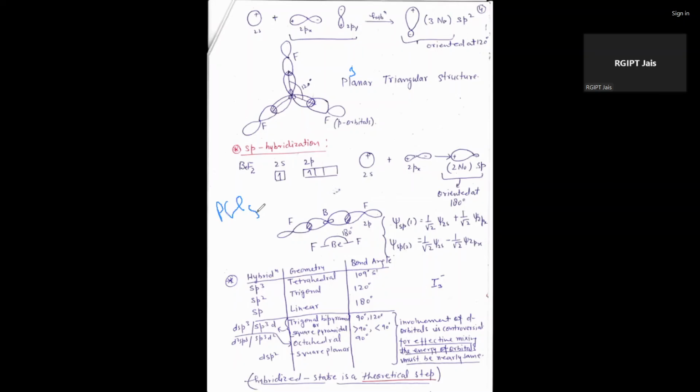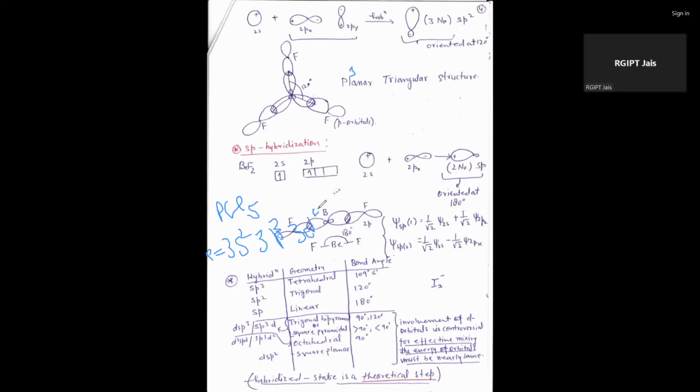In case of PCl5, the central metal atom phosphorus has an electronic configuration 1s2 2s2 2p6 3s2 and 3p3 and 3d0.